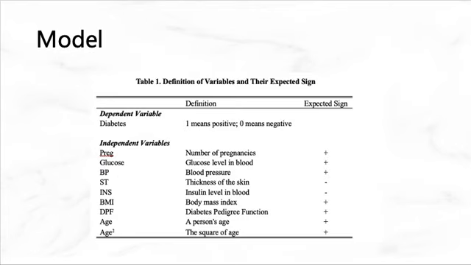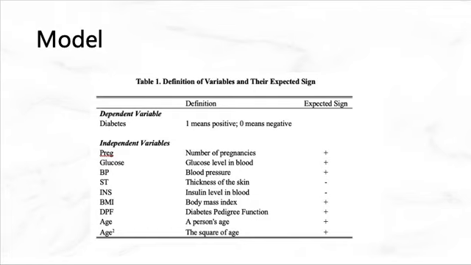For this first model, the table of definition of variables and their expected sign, the dependent variable is the outcome of a female's diabetes test in the census, which means that it is a binary response variable. If outcome is equal to 1, it means the female patient has type 2 diabetes, otherwise it is equal to 0, which means the female patient does not have type 2 diabetes.